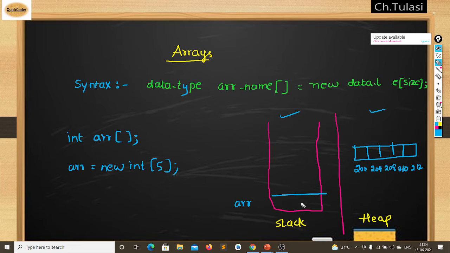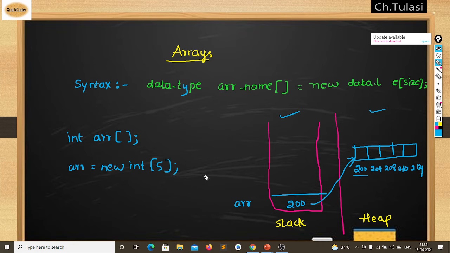There will be no null here. It contains the starting address of this array, which is 200. Each integer block occupies 4 bytes. So the array points to the starting address of this array. This is memory management in arrays.